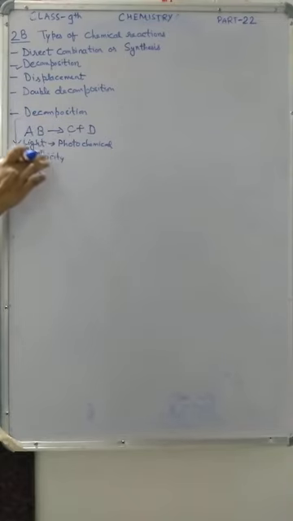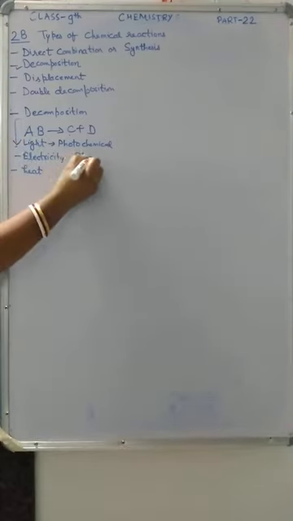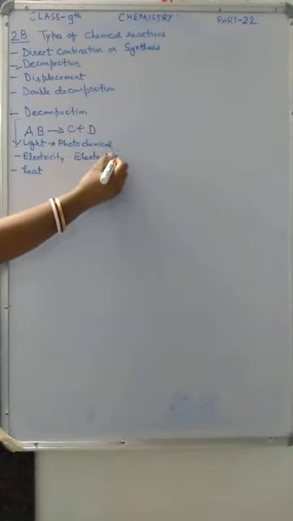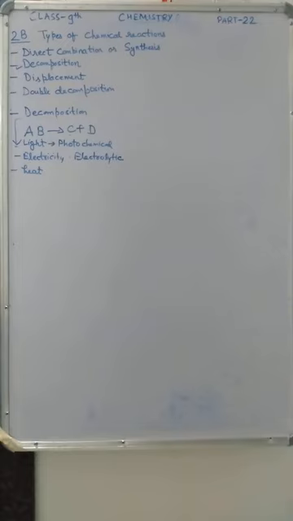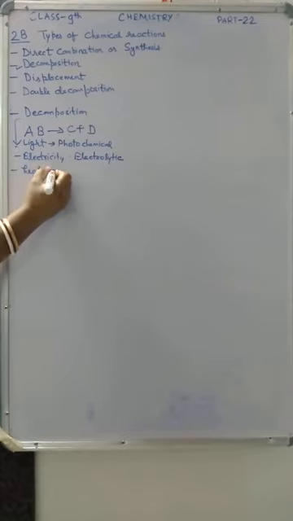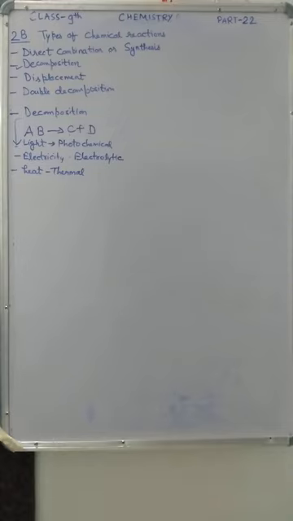The second one is electricity: the decomposition reaction which can be done in the presence of electric current is called electrolytic decomposition reaction. And the third one is heat: the decomposition reaction which can be done with the help of heat is called thermal decomposition reaction. I hope all of you understood.